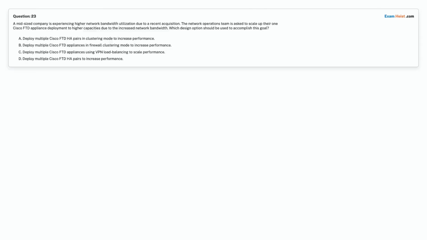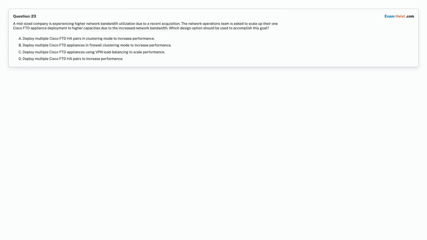Question 23. A mid-sized company is experiencing higher network bandwidth utilization due to a recent acquisition. The network operations team is asked to scale up their one Cisco FTD appliance deployment to higher capacities due to the increased network bandwidth. Which design option should be used to accomplish this goal?